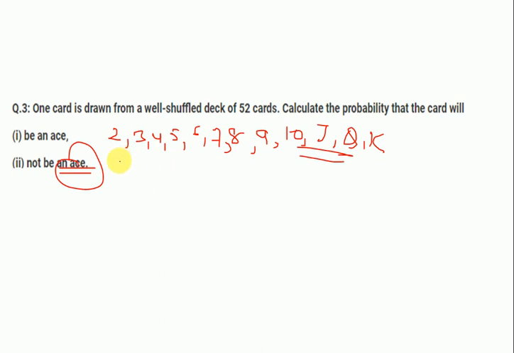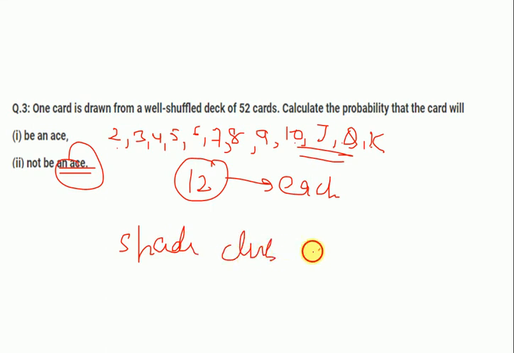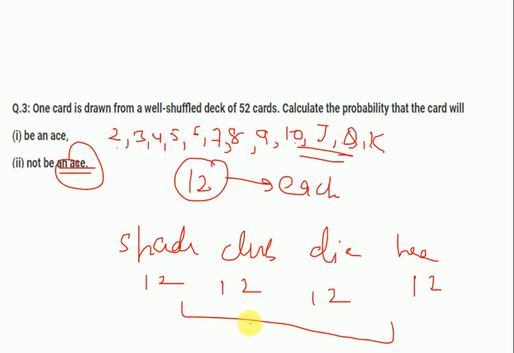So these are total 12 in each. We have 4 suits, that is spade, club, diamond and heart. So 12 from spade, 12 from club, 12 from diamond and 12 from heart, and it will give us a total of 12 times 4 is 48. So this is our favorable outcome, right?